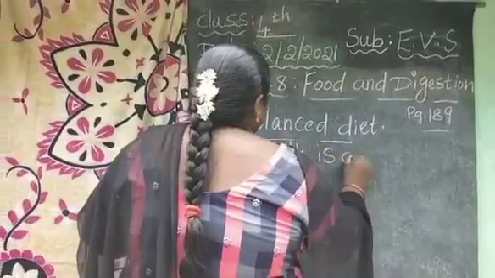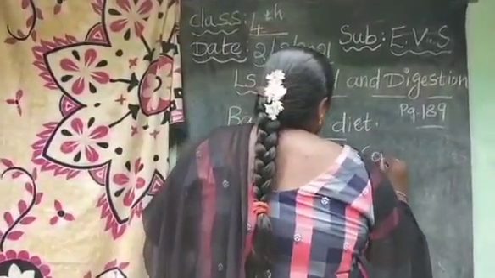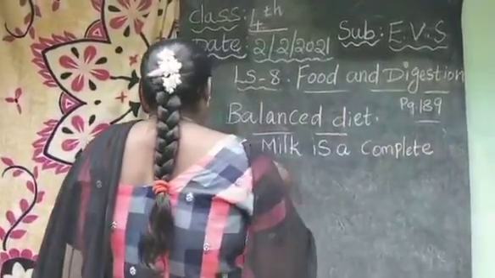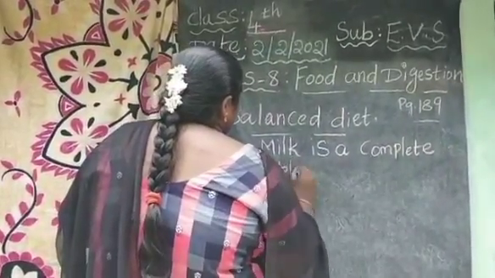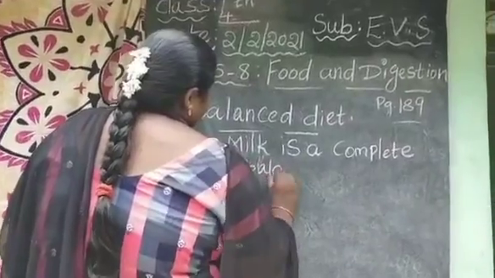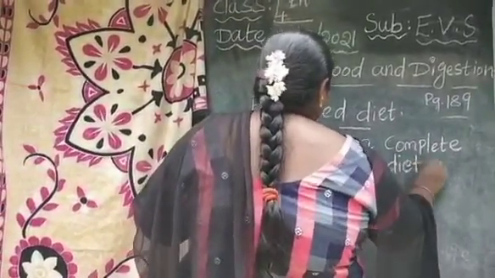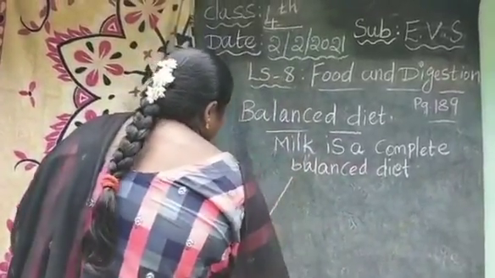Actually, milk is a complete food for all, that means for children. Milk is a complete balanced diet.